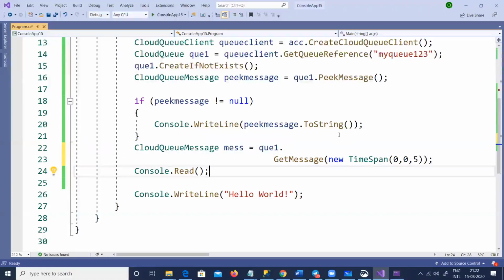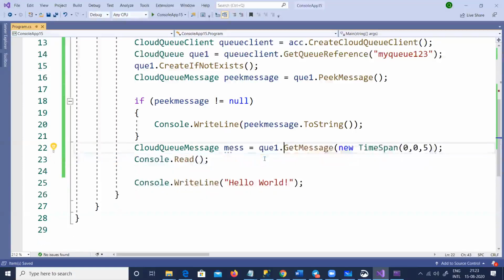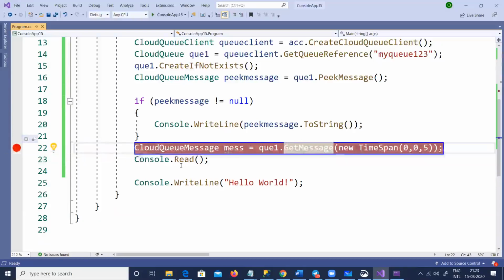So if you want to configure the timeout, you have to give such a code. By default, you have that 30 seconds, right? Now this will lock only for 5 seconds. In the previous example it was locking for 30 seconds, but this will lock only for 5 seconds.